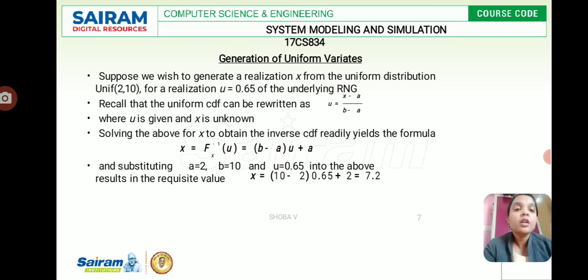If we apply all the values into this formula, we will get the x value. Substituting a = 2, b = 10 and u = 0.65 into the above equation results in the x value, and afterwards we can find the uniform cumulative distribution function automatically. Thank you.